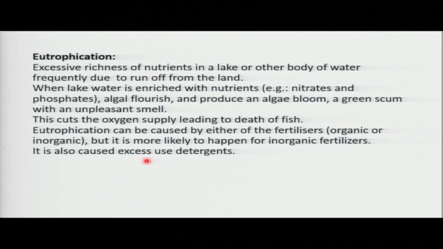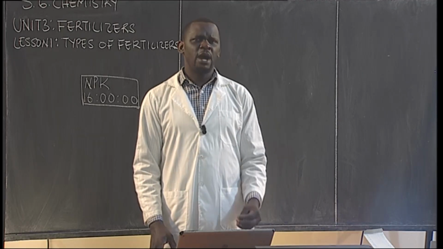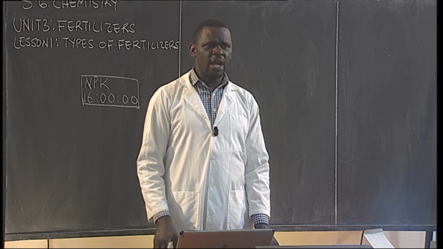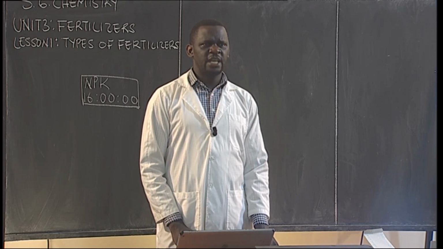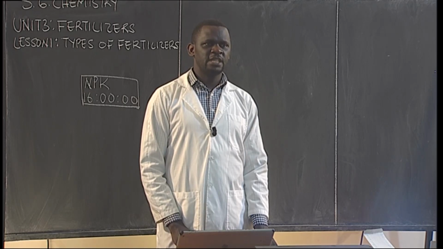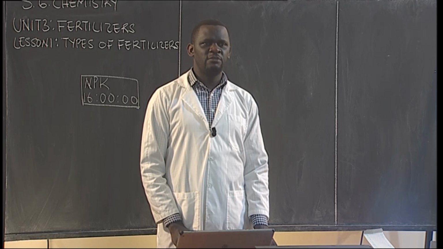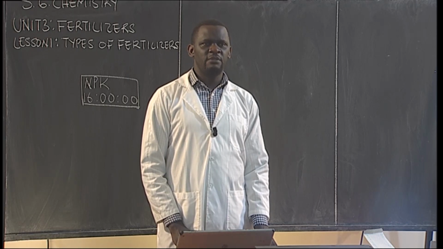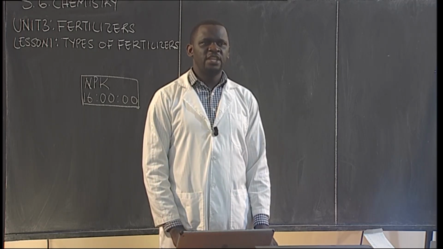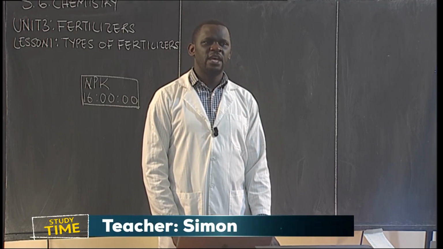So we have talked about the different types of fertilizers today. Hope you've enjoyed our lesson, and if you're a farmer, hope you've got something from our lesson. So I'm going to leave you with some work as a chemist. Exercise. The first question says ammonia is safe and used as a fertilizer, but has some disadvantages. Explain the disadvantages of ammonia as a fertilizer. So you're going to try to explain the disadvantages of using ammonia as a fertilizer.